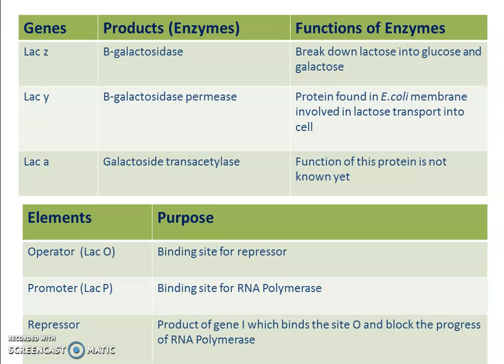Expression of all these structural genes is regulated by regulatory sequences. These are the operator sequence or site, which is a binding site for the repressor. The promoter sequence or site is a binding site for RNA polymerase enzyme, which is involved in transcription. Then the regulator gene I produces a repressor protein which binds to the operator and blocks the progress of RNA polymerase.